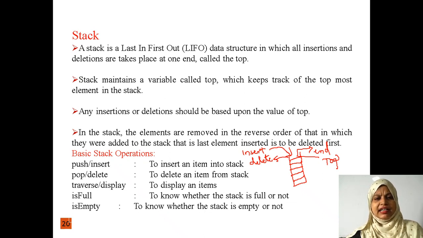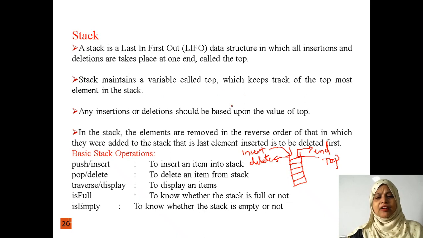Here I already said that stack is a data structure, so we can perform various types of operations on the stack: insertion, deletion, traversing, is full, is empty. Whenever we insert an element into the stack or delete an element from the stack, we do it from the top end.